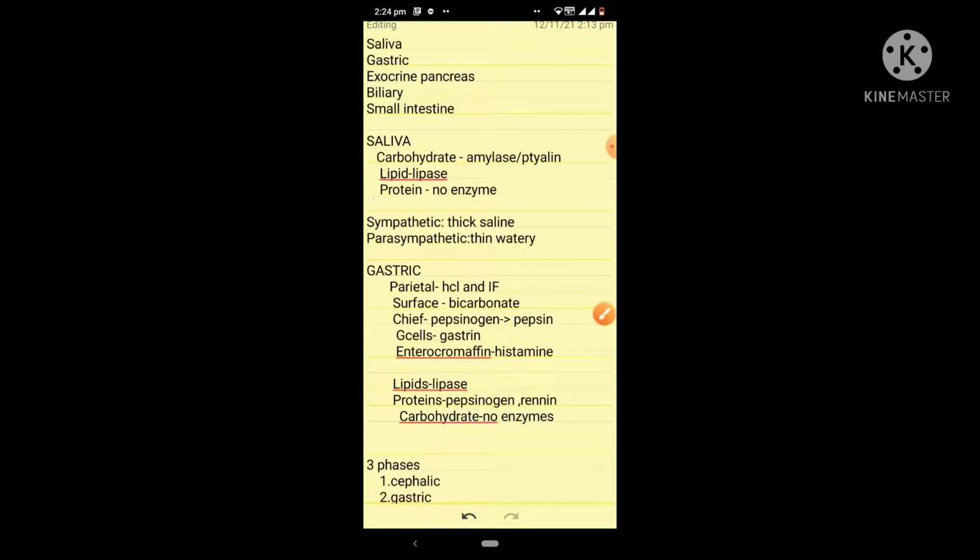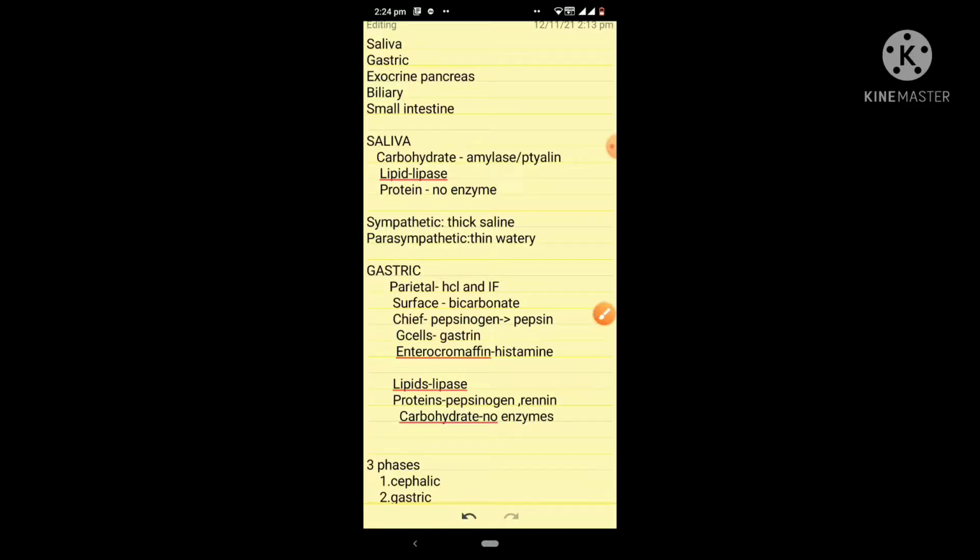An enterochromaffin cell will cause secretion of histamine. Now, histamine is a chemical which has a role in mediating allergy, but in the stomach its function is to increase acid secretion. Now, what is the role of this gastric secretion in digestion?